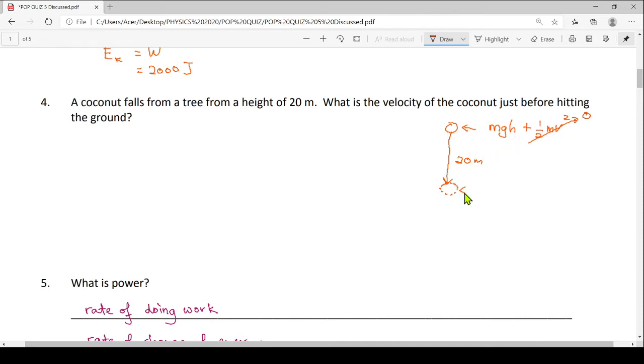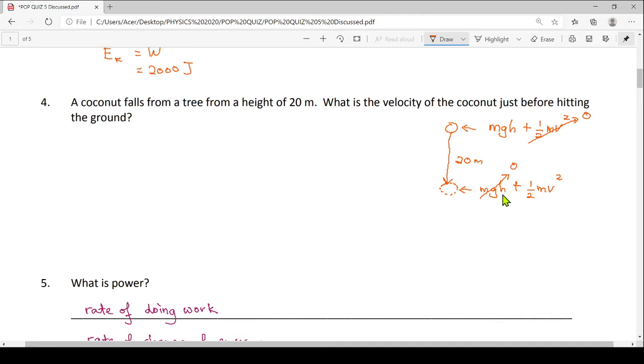Then down here, I still have mgh plus 1 over 2 mv square for kinetic energy, but my gravitational potential energy is 0. Why 0? Because the height h here is 0. It is on the ground.